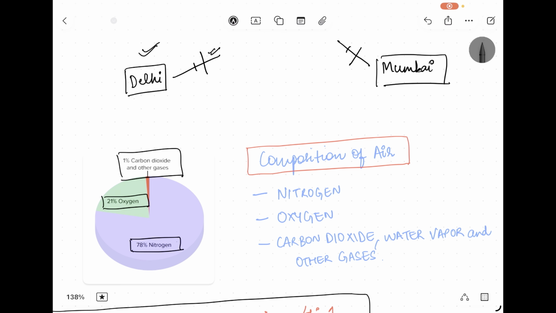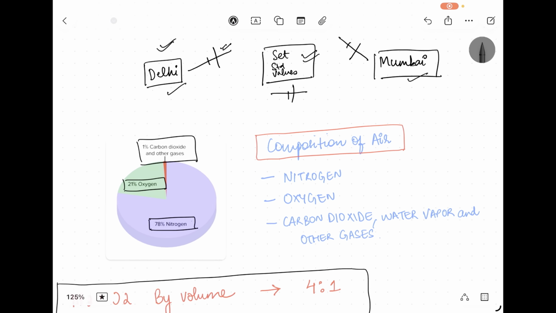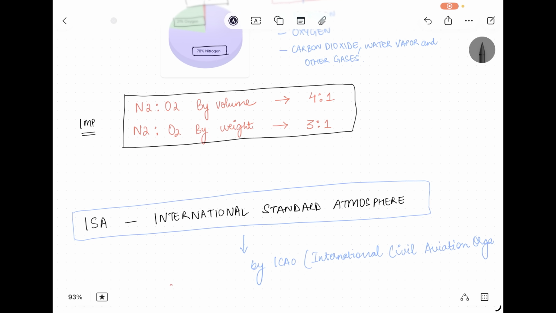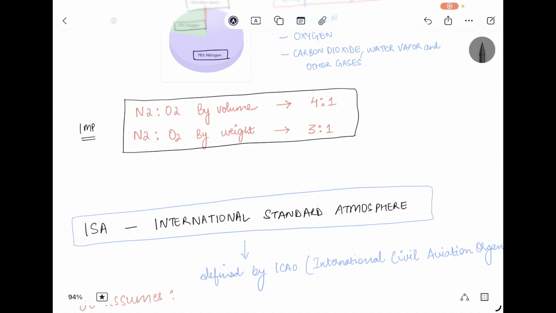So we need to standardize our instruments so that we have some set standard values that we can compare against wherever our aircraft is going to fly. It could be Delhi, Mumbai, Indore, Srinagar, or Chennai. So we need to have set standard values, and from this comes the introduction to the international standard atmosphere.